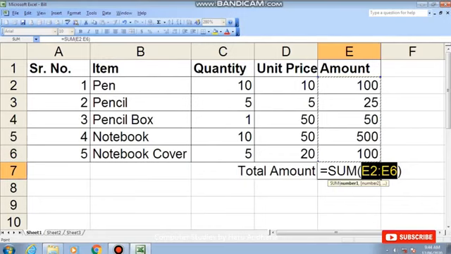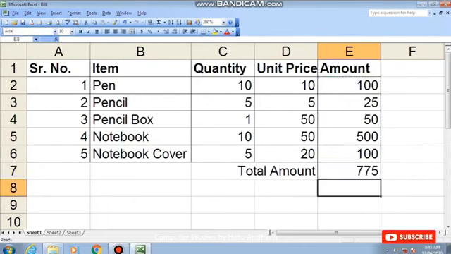See, remember in the MCQs it could be asked that what is displayed in the formula bar whenever you use any function. So it displays is equal to name of the function and brackets open. Then the cell range of which it has to do the sum. Cell range is from cell E2 to cell E6. So E2 colon E6, and then bracket gets closed, and then press the enter key. So you will get the answer.